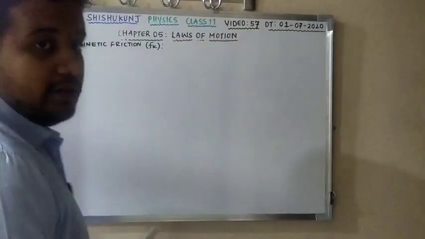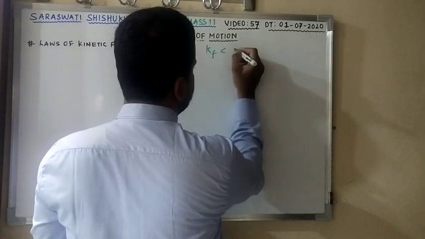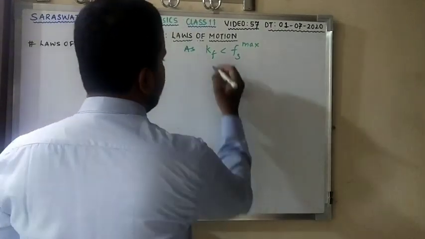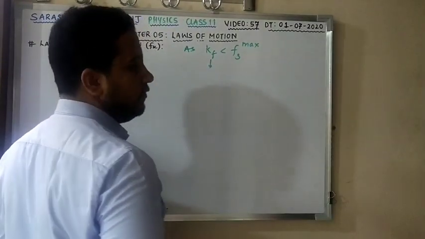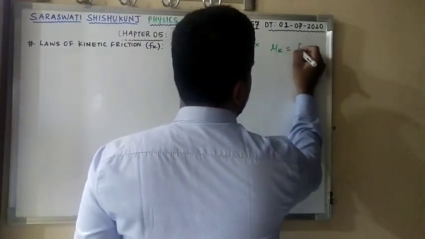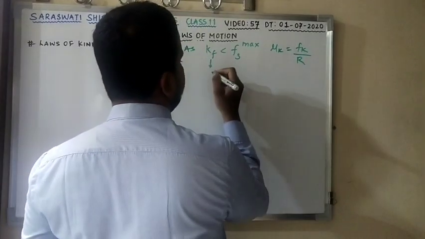Now one thing is, we know that kinetic friction is less than what? Static friction. Kinetic friction is less than static friction. Then I can write for Fk, can you tell me what I can write? I already know that mu k is equal to what? Kinetic friction divided by normal reaction. Yes or no?